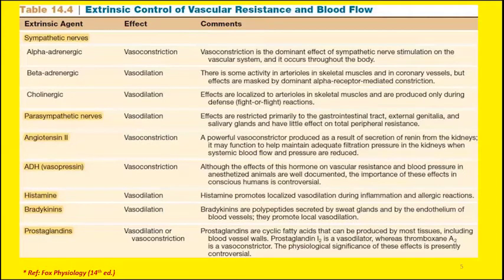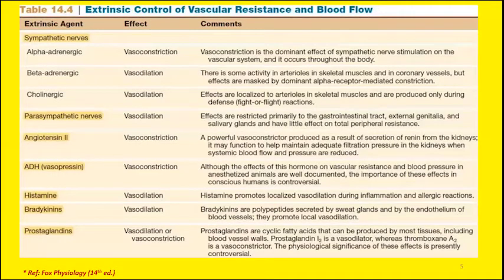So usually there is constriction of the blood vessels when we stimulate the vessels with sympathetic nerves, and usually there is vasodilatation when we stimulate the vessels with parasympathetic nerve. There are some exceptions, for example, skeletal muscles we have discussed, where there is vasodilatation instead of vasoconstriction due to the different type of receptor.